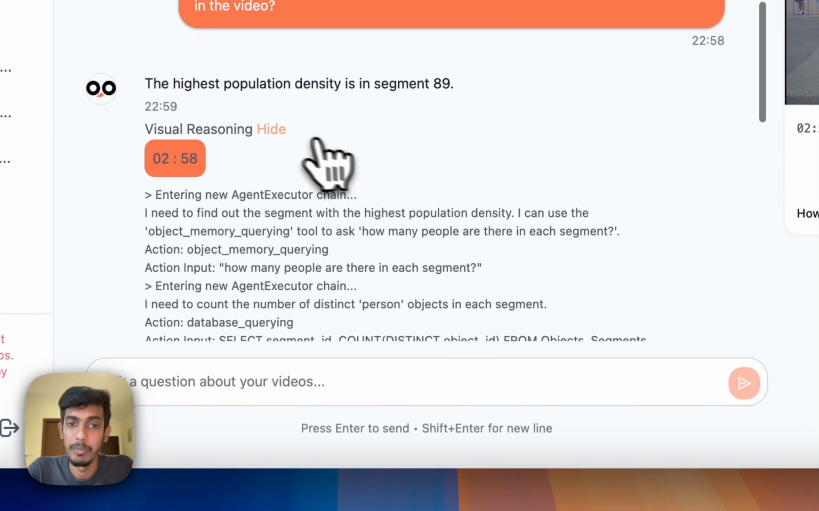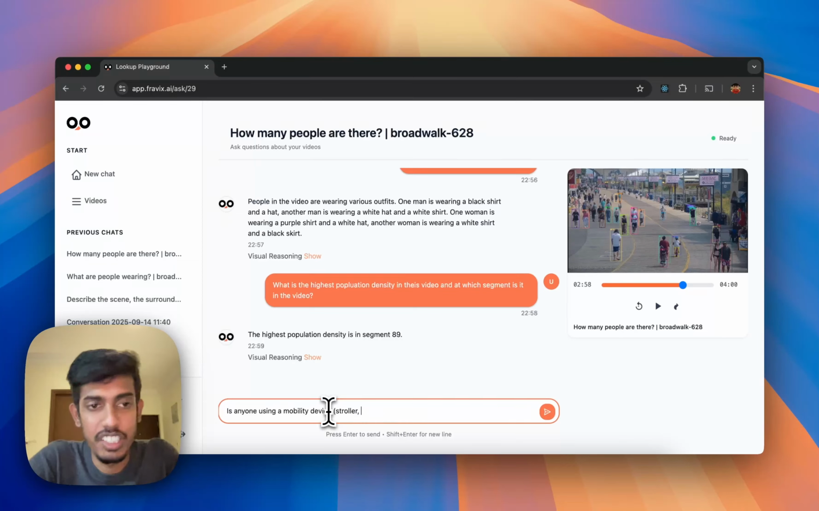I want to know, is anyone using a vehicle, let's say a mobility device, like a stroller, wheelchair, or a scooter maybe, or let's say skateboarders, if there are any skateboarders, that would be interesting to know, or bicycles, and describe them too.